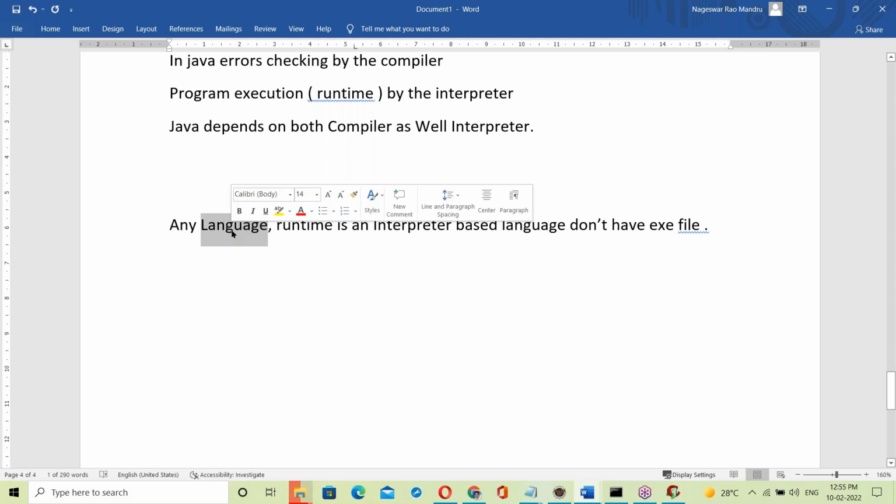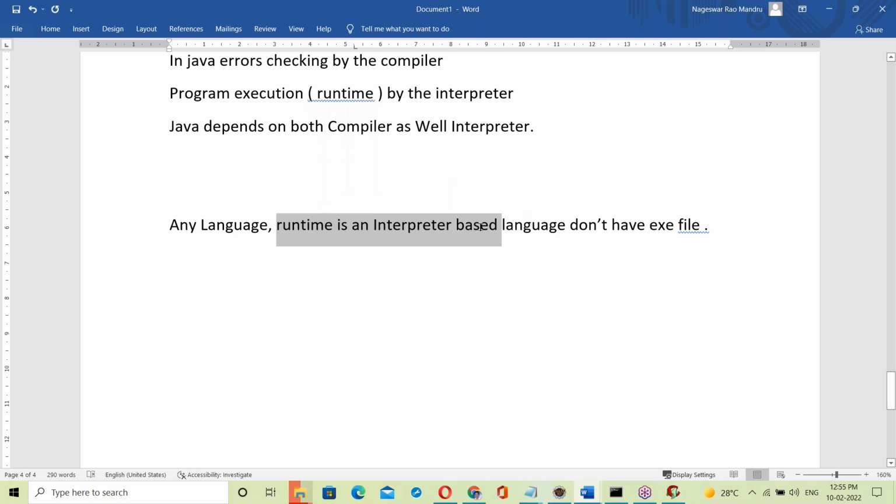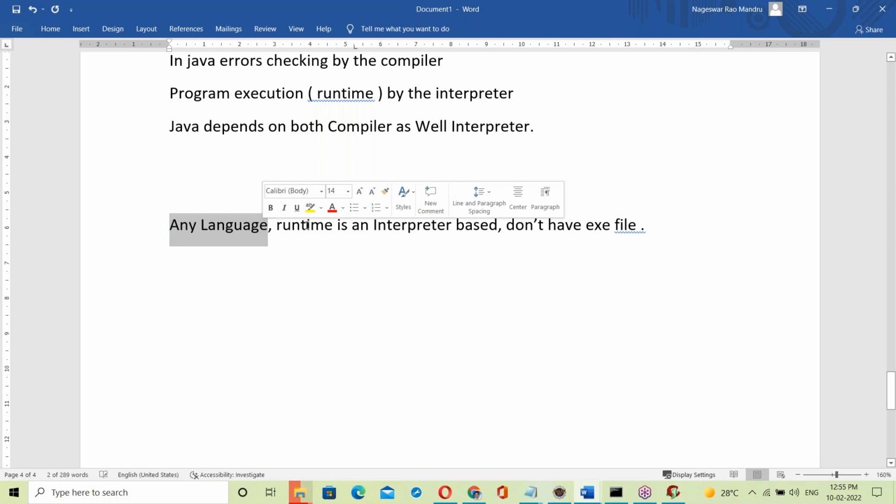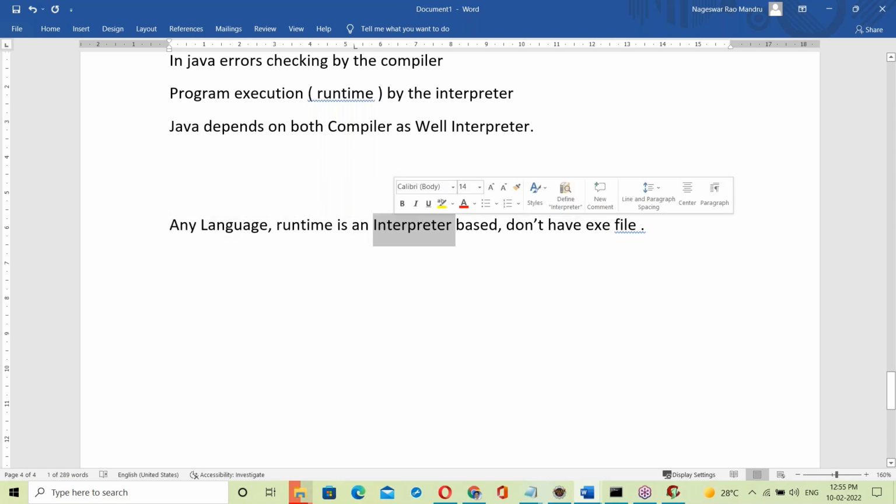Many languages like C, C++, Java, Python, HTML, PHP, Perl scripting, shell scripting, like this many languages. So any language runtime is interpreter based. Runtime is program execution: the program is executed by the interpreter, and in that case there is no exe file concept.